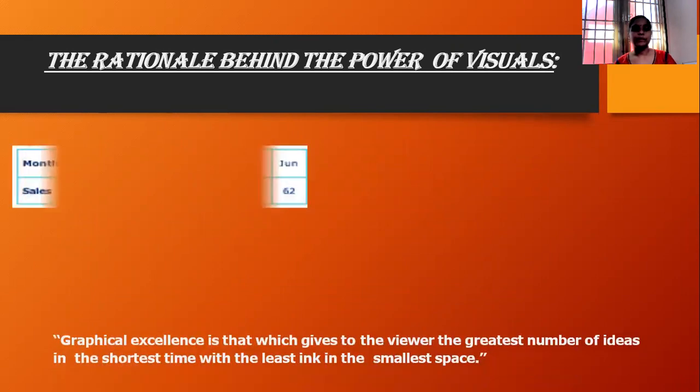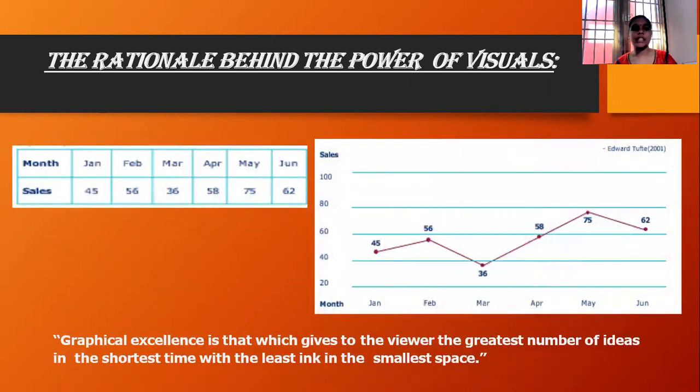And next one, if you have seen this example, this is the data represented in a tabular format, whereas this is the same data represented in a graphical format. If you look at this tabular data, we cannot easily understand which month has the maximum sale.